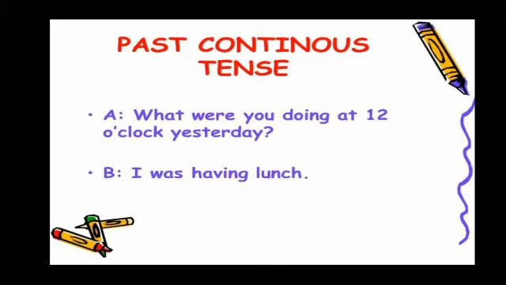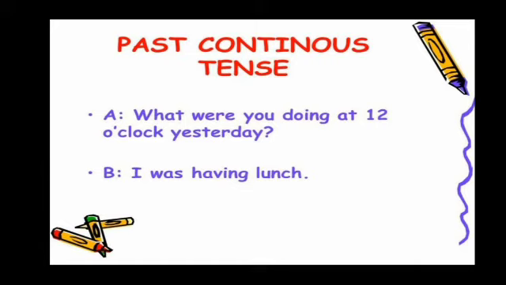Like, what were you doing at 12 o'clock yesterday? Here the subject is you. Before you, we use the to be verb. You is plural, so we use were with you. And after the subject, we use verb plus ing.